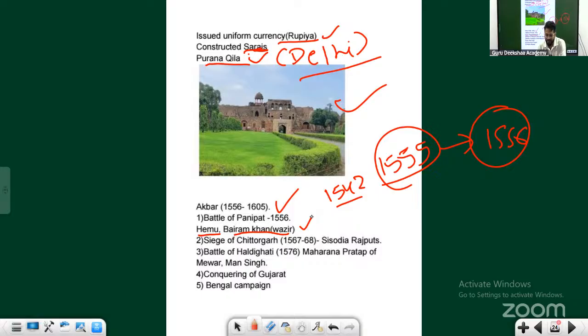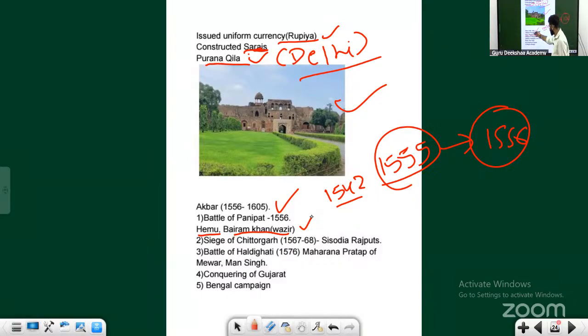Because even Humayun got defeated, but he was mature enough. He took asylum, consolidated his army for 14 years, came back and won. But this guy Akbar was barely 14 years old. What could have happened if he had lost this battle? Mughal rule would have come to an end in the year 1556 itself. But as a turn of fortune, Akbar somehow emerged victorious in this battle.